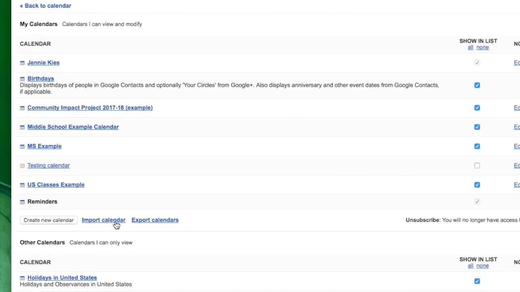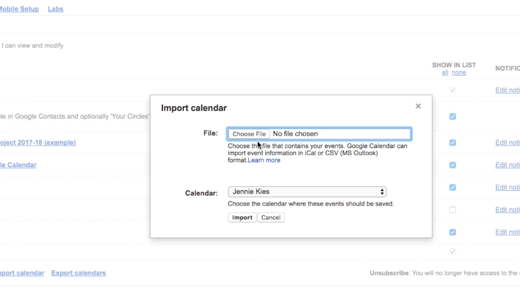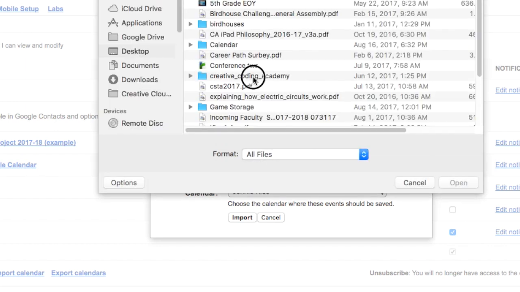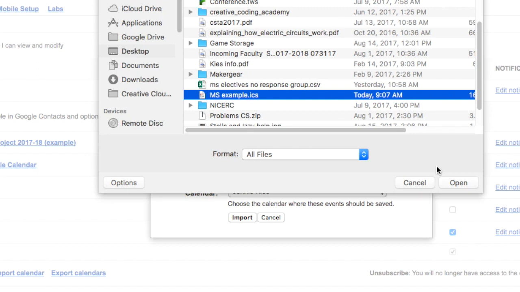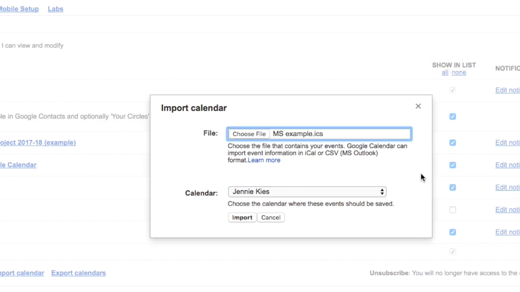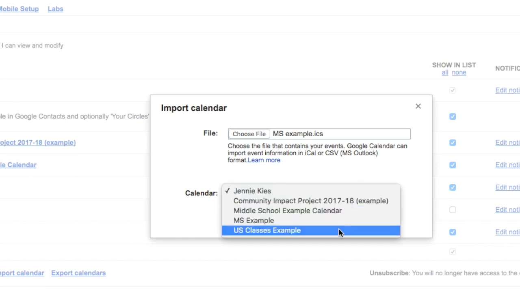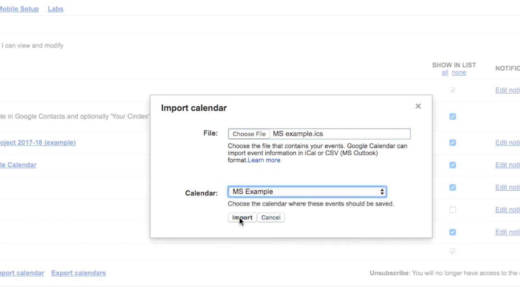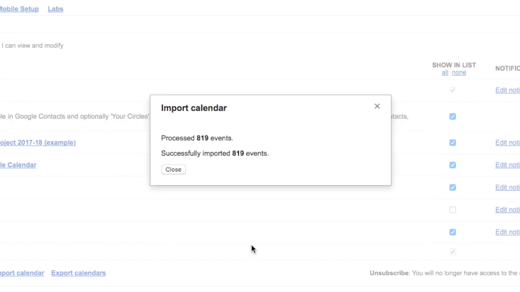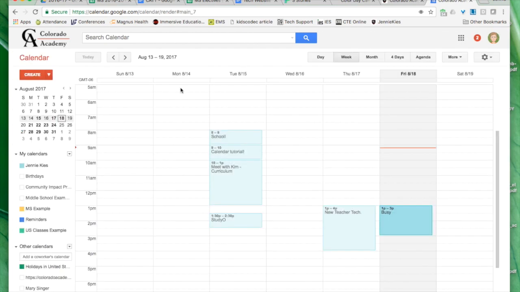Then you'll click on Import Calendar. You'll choose the file that you saved. You'll choose the calendar for it to be on. In your case, I would suggest putting it directly on your personal calendar, but I'm putting it on my middle school example calendar. And then click Import. It will take some time for it to complete the import. When it's finished, it will tell you it has imported a number of events and they will be there on your calendar. So now I can click Back to Calendar.